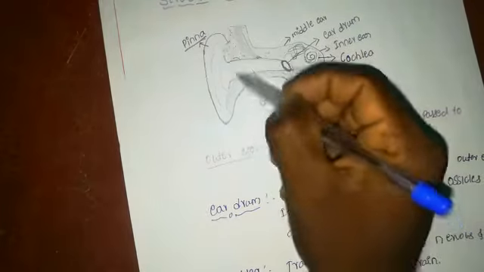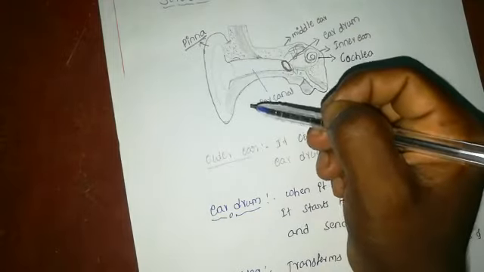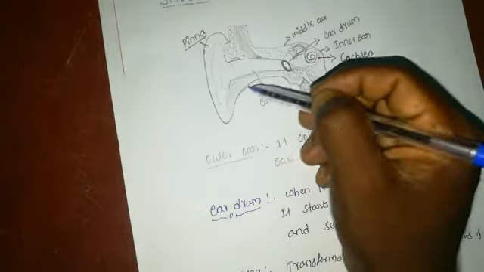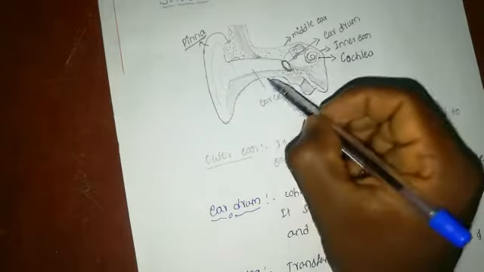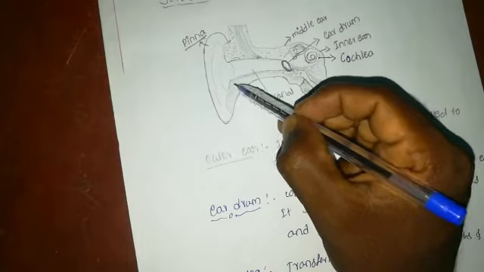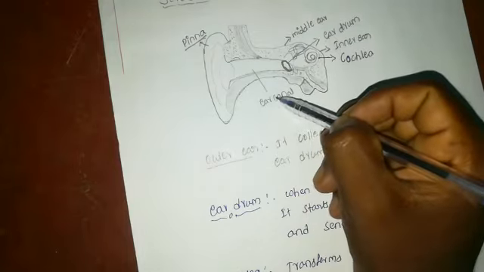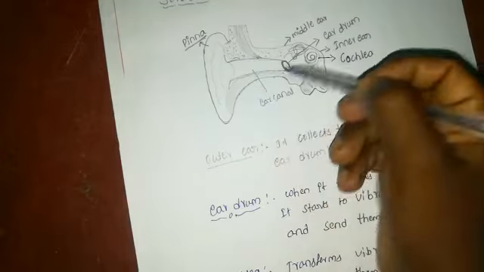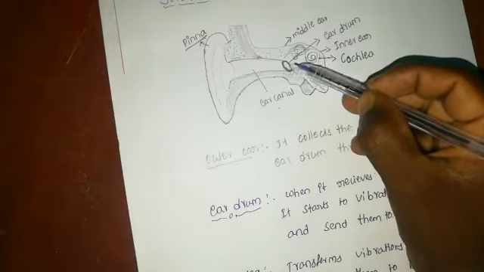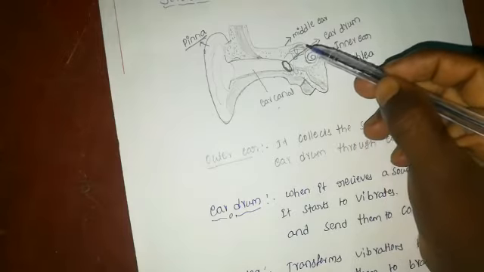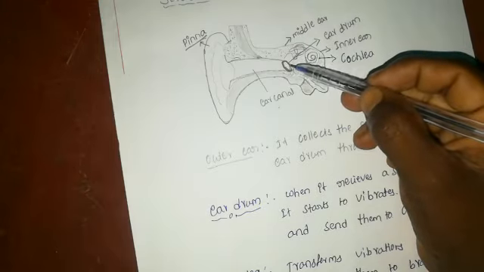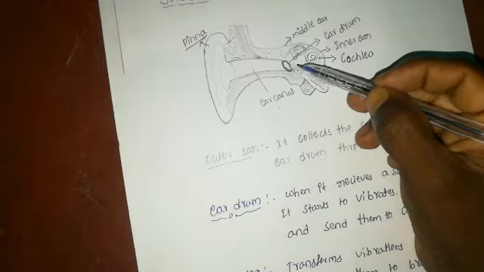At first the outer ear collects the sound from various sources and passes it to the eardrum through the ear canal. This is the function of the outer ear. Then when the eardrum receives the sound, it starts to vibrate. That vibration causes the ossicles to move, which amplifies the vibrations and sends them to the cochlea.